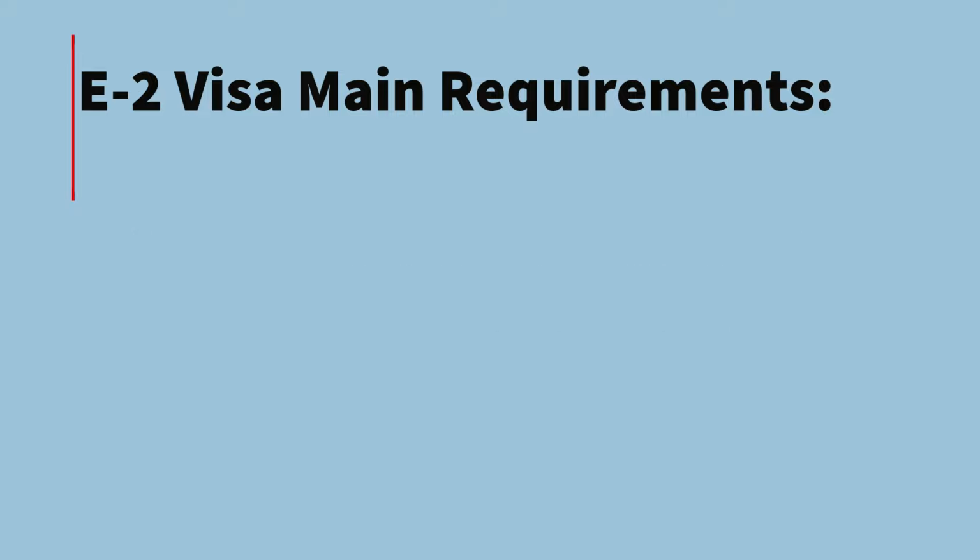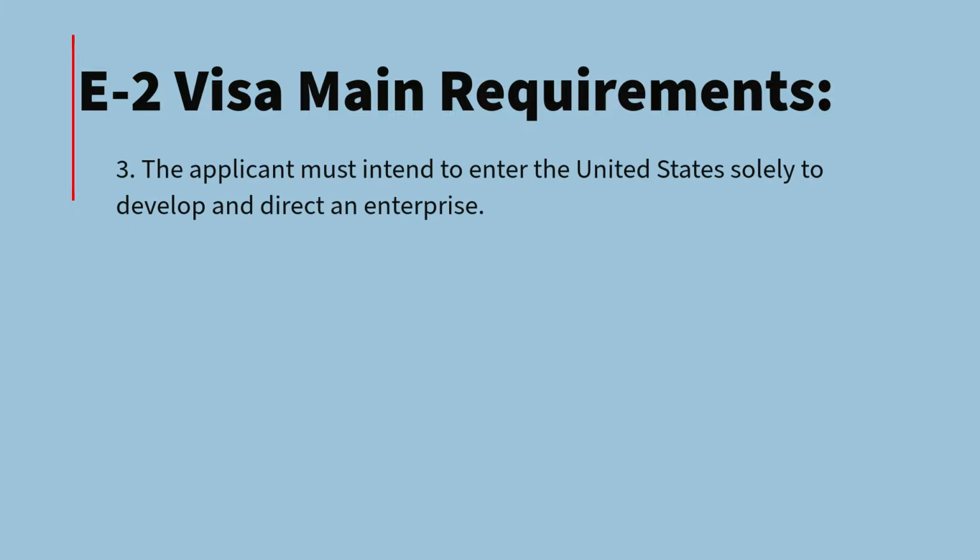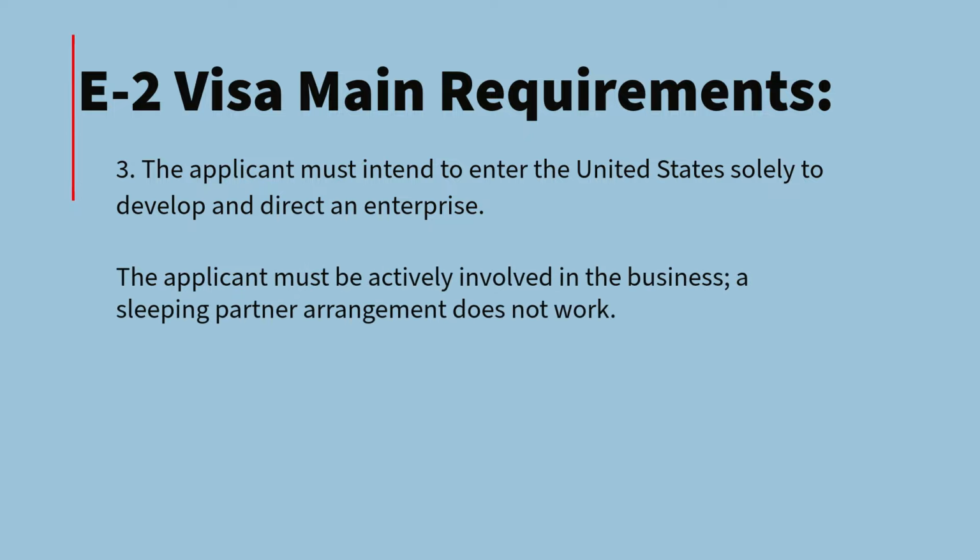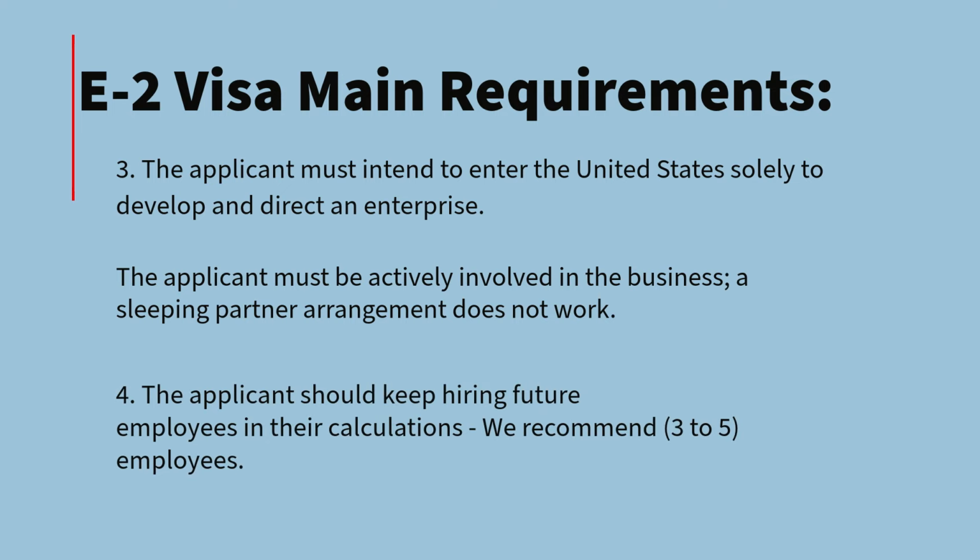Thirdly, the applicant must intend to enter the United States solely to develop and direct an enterprise. The applicant must be actively involved in the business. A sleeping partner arrangement does not work. Although there is no specific job creation requirement, since the regulation requires that the business should not be a marginal business, the applicant should keep hiring future employees in their calculations. We recommend 3 to 5 employees.